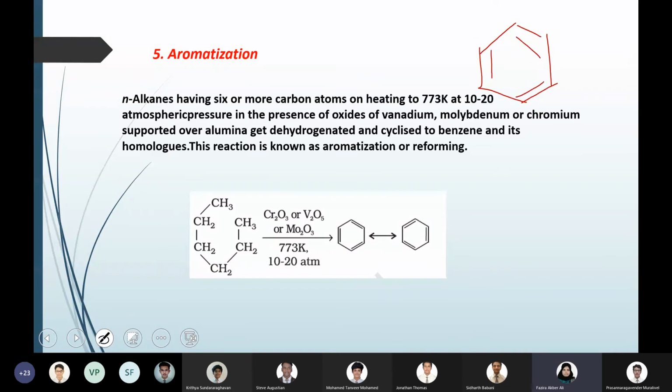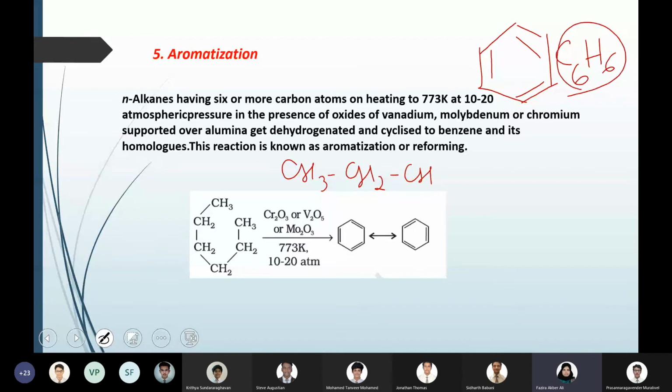Benzene is C6H6, so you need to start with a 6 carbon alkane. Which is a 6 carbon alkane? Hexane.